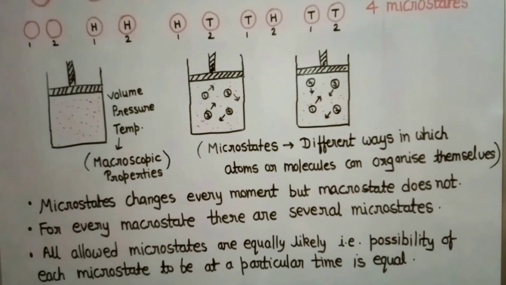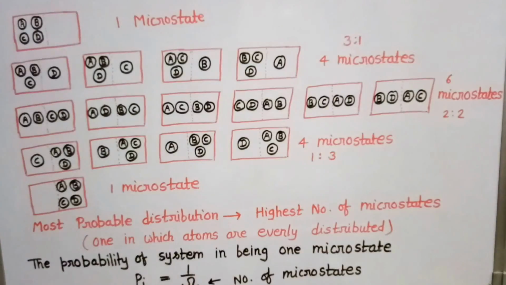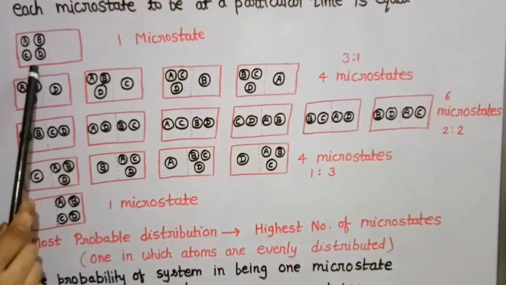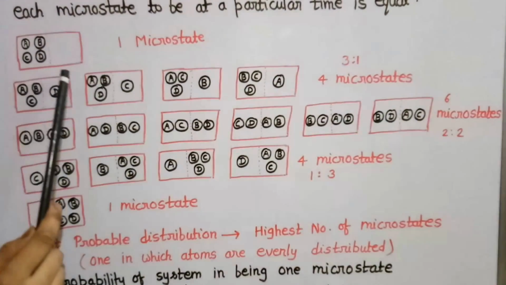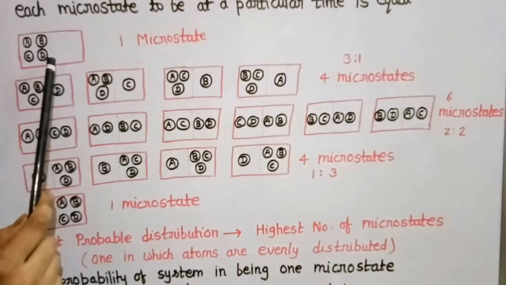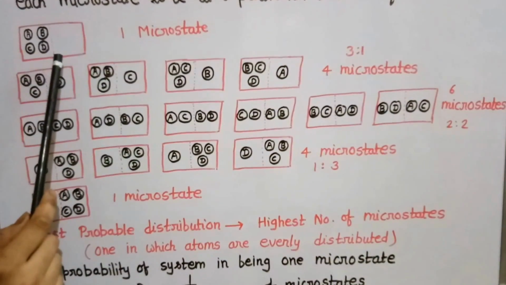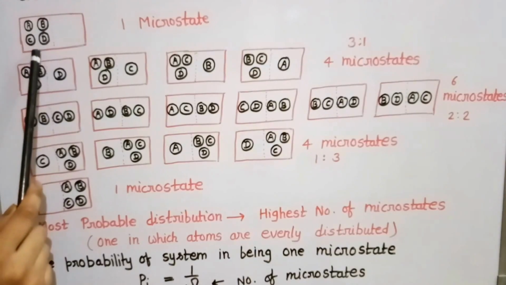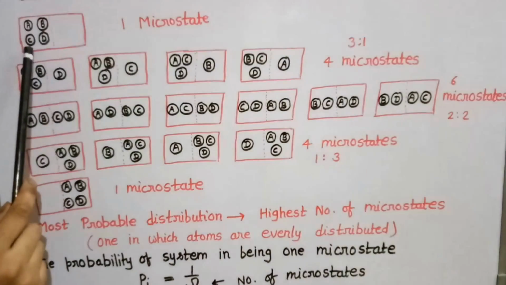Now we will understand this by another example. In this example, we can have a compartment like this, divided into two chambers, the first chamber and the second chamber. Now the first possible way may be that all four atoms A, B, C, D are present in the first compartment.